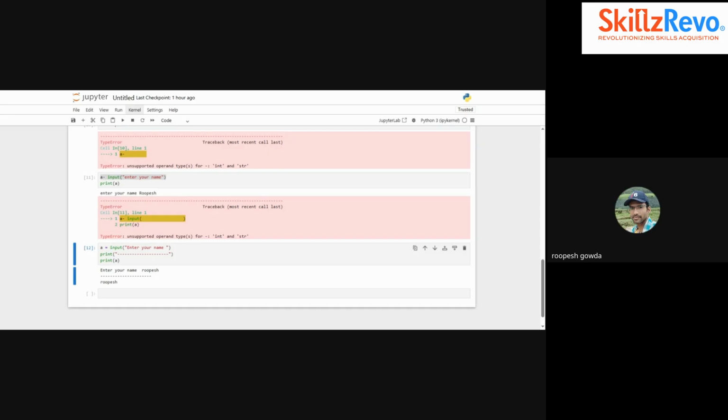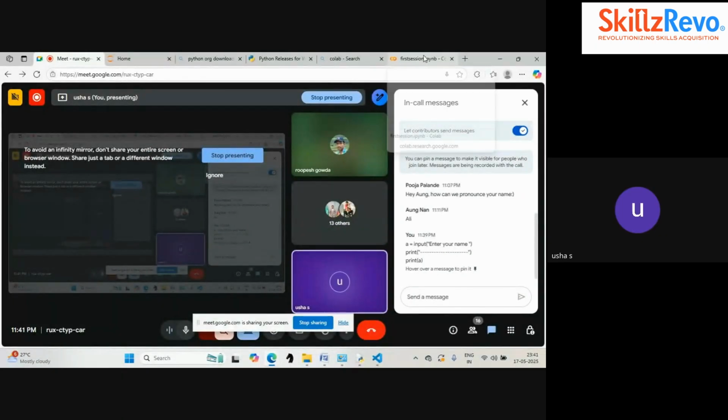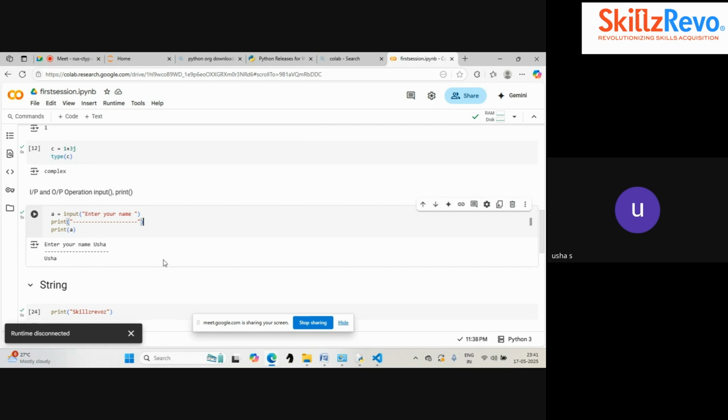I think you have typed minus instead of the assignment operator, equal. Okay, so that is the error you're getting. That should be an equal sign, the assignment operator. Now shall we continue? Others, are you getting the same output?